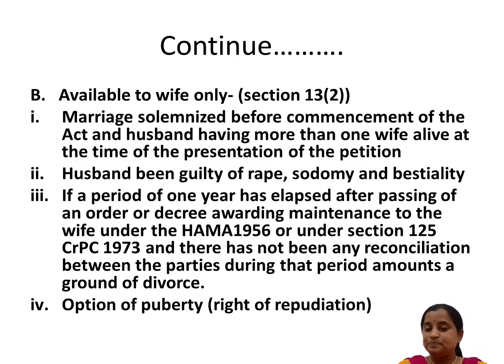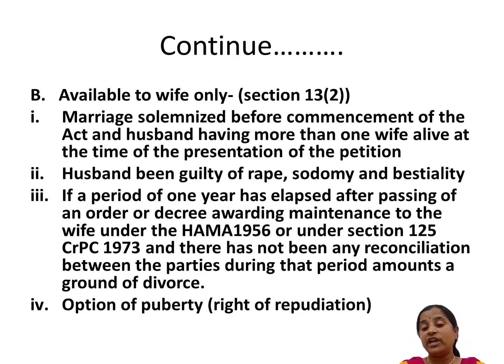The very first is when we are talking about bigamous marriage, agar ho to marriage solemnized before commencement of the act and the husband having more than one wife alive at the time of presentation of the petition. तो एक से ज्यादा अगर शादियां हैं, बाइगेमी अगर पॉलीगेमी किया है तो पत्नी उसके लिए divorce का petition file कर सकती है.